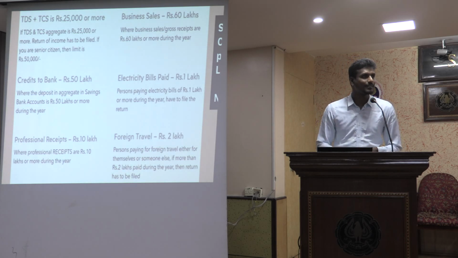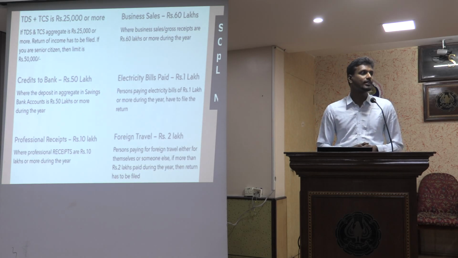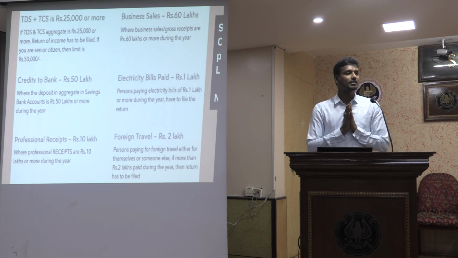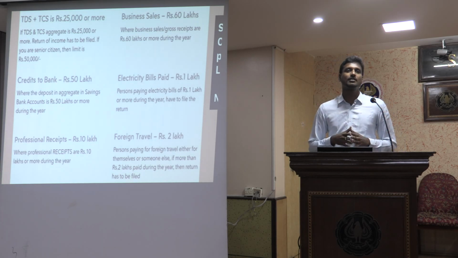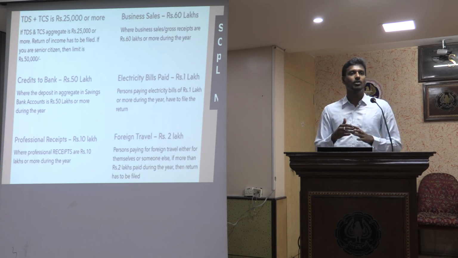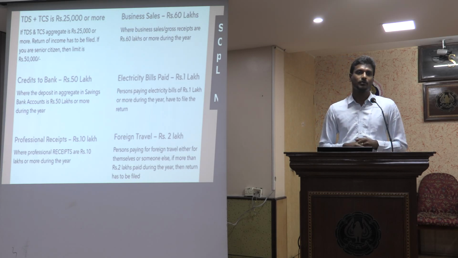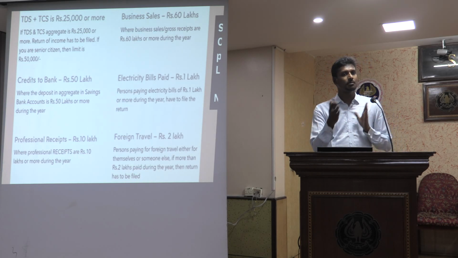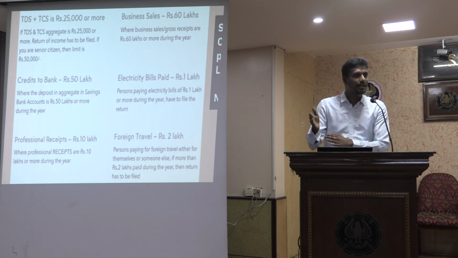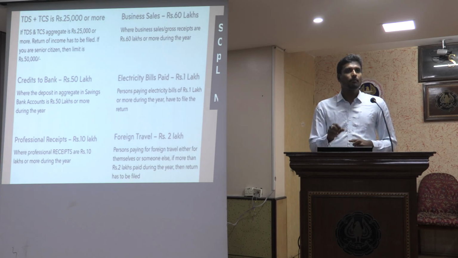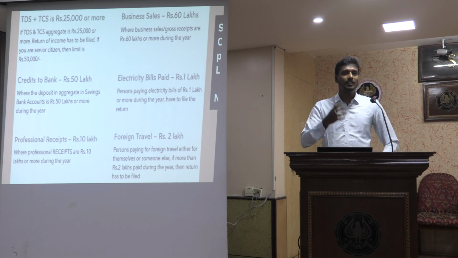Now, what does this condition say? The plain reading says that where the deposit in aggregate in savings bank accounts is rupees 50 lakhs or more during the year. They only say savings bank account. That means it is not for business associates, other than business associates who have a savings bank account. Now, if I have 2 or 3 savings bank accounts, whether this limit of 50 lakhs applies to each of the banks or each of the accounts, from the same bank or different banks. But they have used the word aggregate. So aggregate means all banks put together if I have credits.